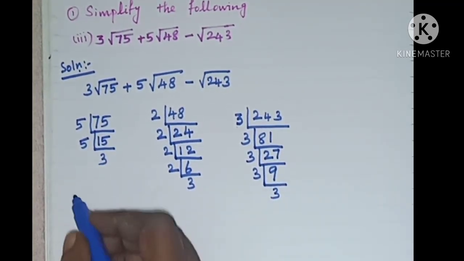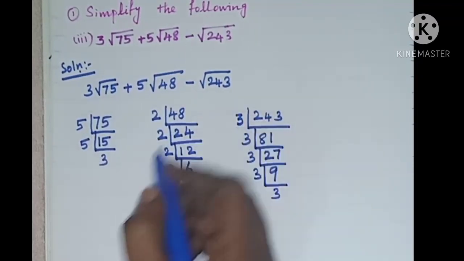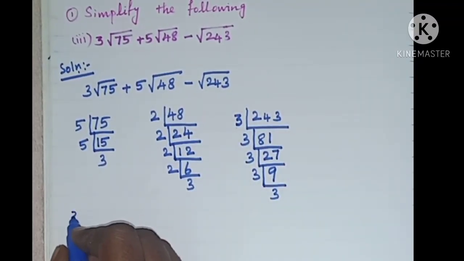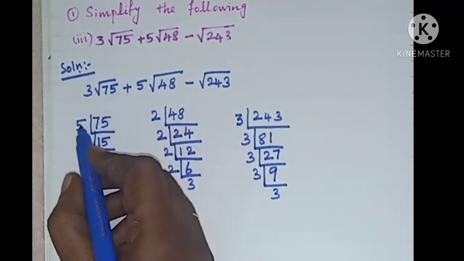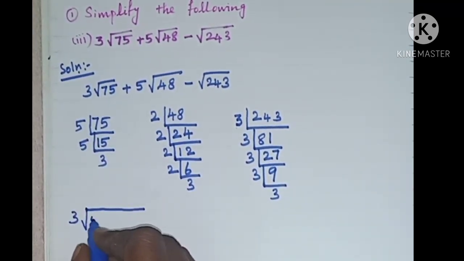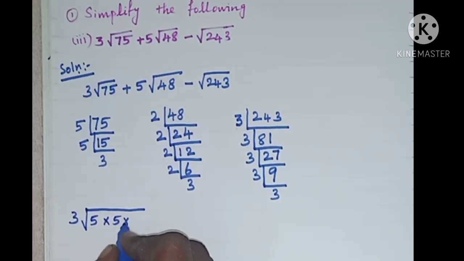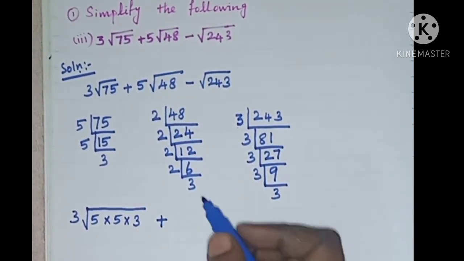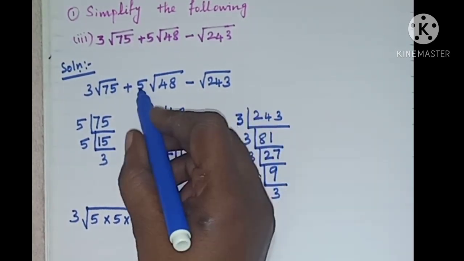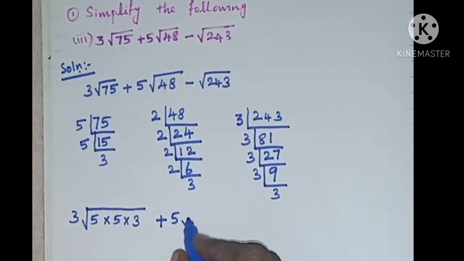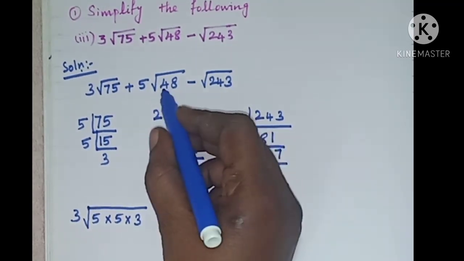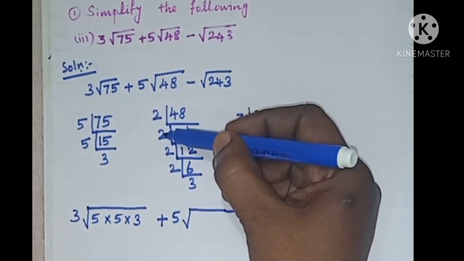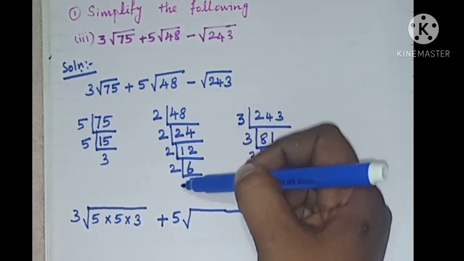So now this expression can be written as: 3 square root of 75 can be written as 3 square root of 5 into 5 into 3. Now we have the symbol plus. Again we have 5 here. 5 square root of 48 can be written as 2 into 2 into 2 into 2 into 3.